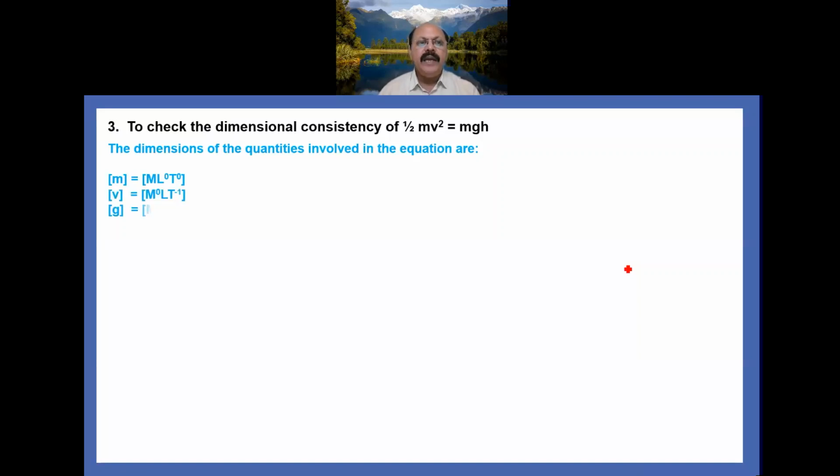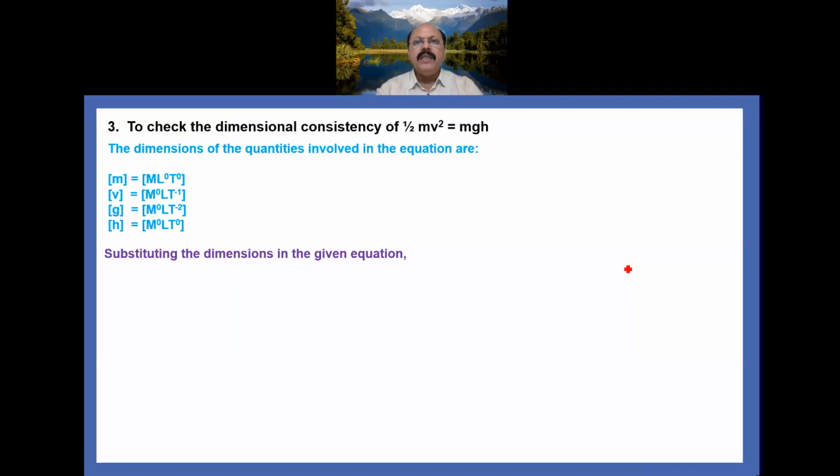So here you can see the dimensional equations written for all physical quantities: for mass [M L^0 T^0], for velocity [M^0 L T^-1], acceleration due to gravity [M^0 L T^-2], and height h [M^0 L T^0].